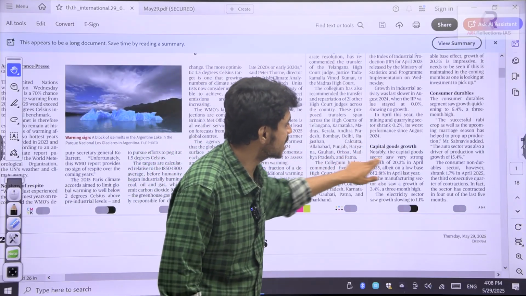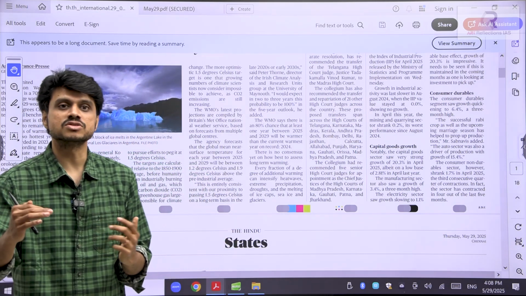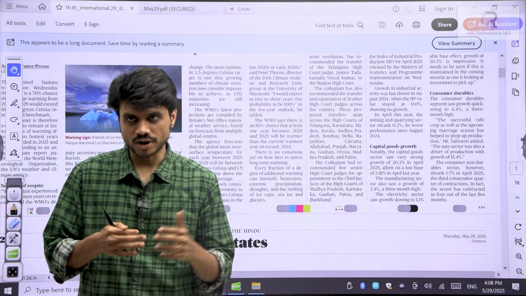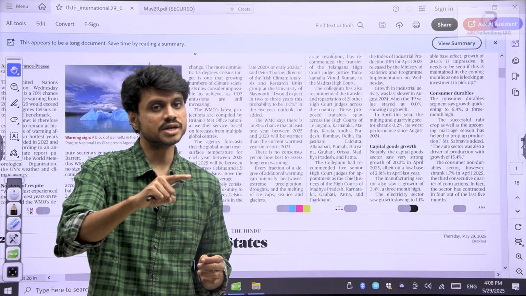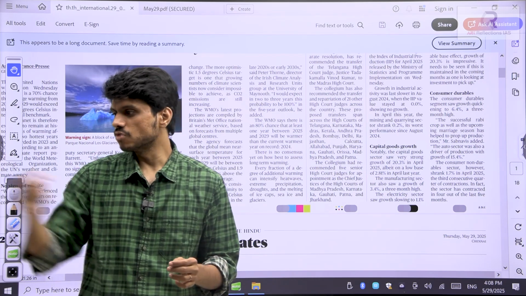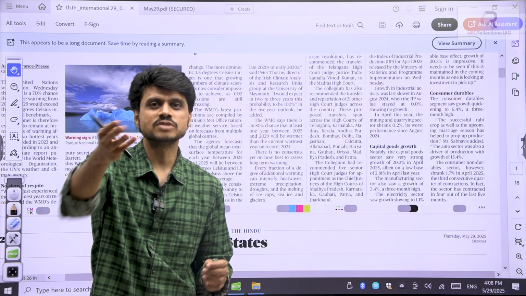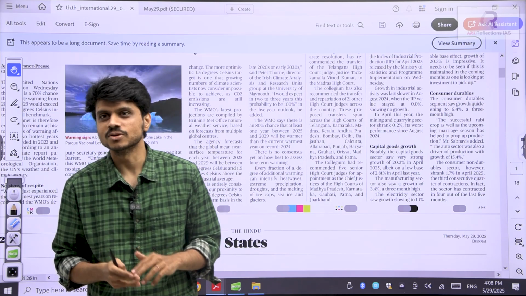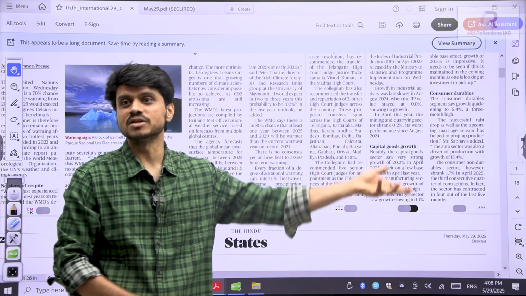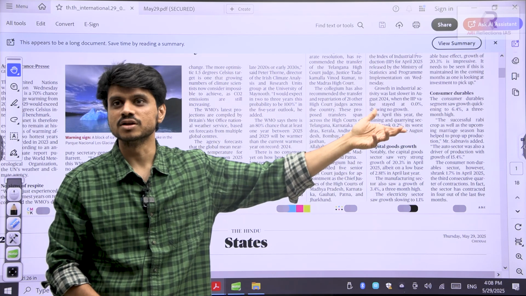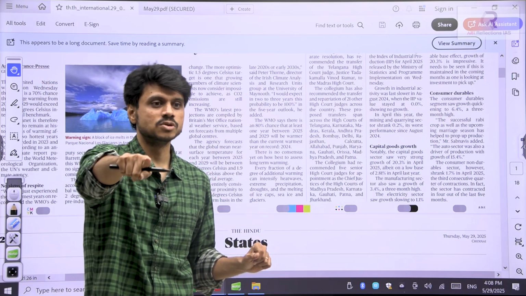Capital goods. Okay, these capital goods are nothing but those goods that are helpful in production. You will understand in your economy, it is always very important for us to develop those capital goods. Capital goods in one line: those goods that help in production are called capital goods. Now, suppose I have the laptop with me. Okay, I have the camera with me. Now the same camera, if I'm just taking my pictures to upload on my Instagram and all, this is not going to create any production. But the same camera is being used to record the classes to produce something, knowledge, produce economy, some production is happening. Now this becomes a capital good, right? Anything that is used for some kind of production is a capital good, right?